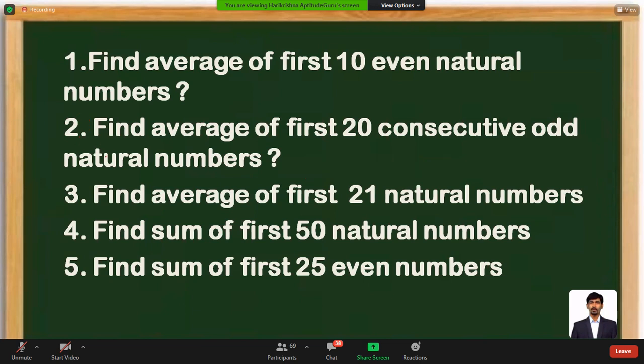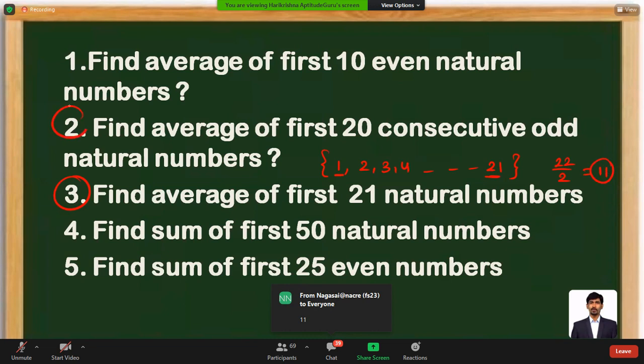Look at the question number 3. What is the average of first 21 natural numbers? First 21 natural numbers means first natural number is 1, 2, 3, and so on till 21 numbers are there. What is the average of these numbers? We can say first plus last by 2. 1 plus 21, that is 22 by 2. You can mark the answer choice here.